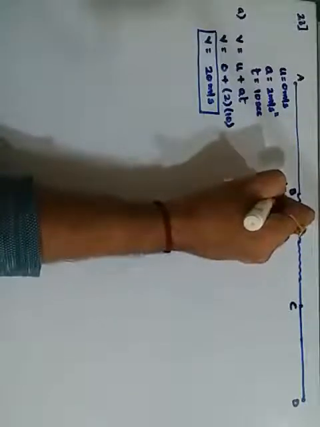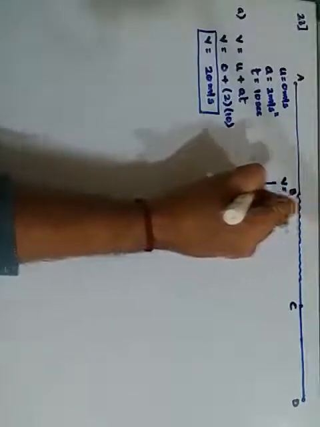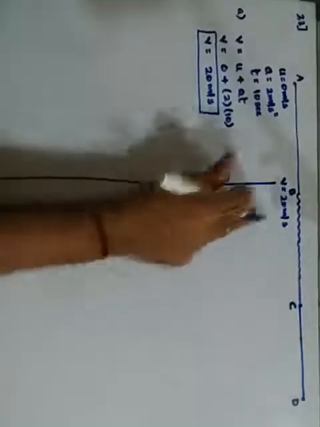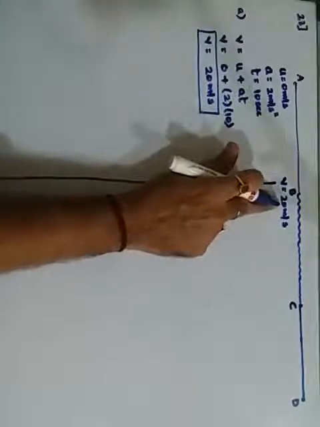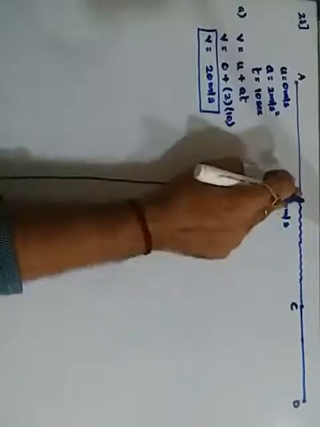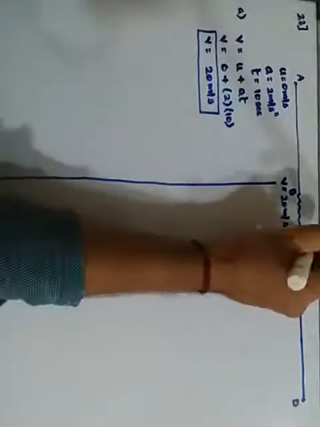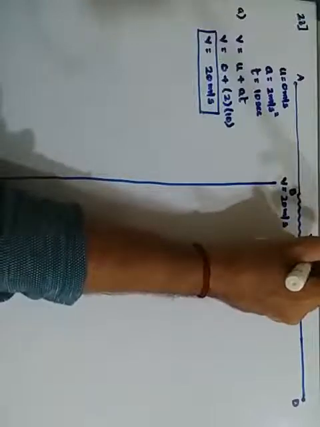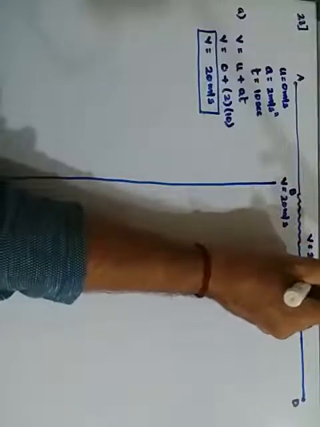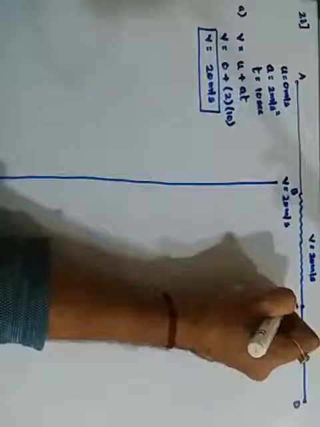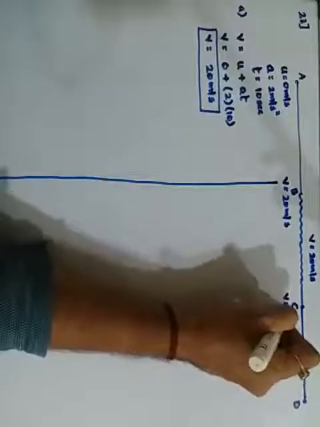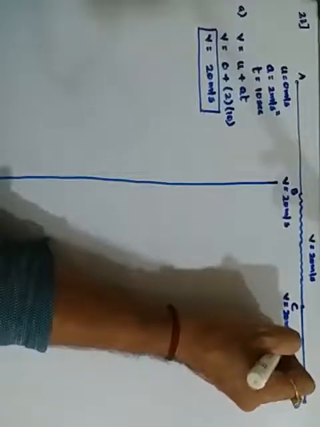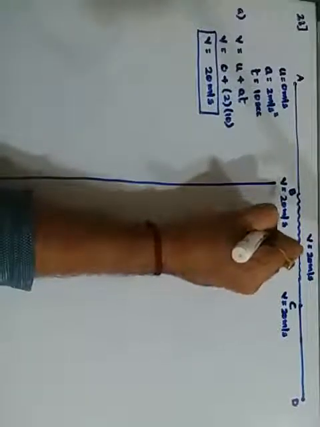It is moving with a constant speed. This whole journey from B to C, the velocity is going to remain 20 meters per second. So whether you say here or here, the velocity remains 20 meters per second. Is that right? Since it is constant, what is written here?